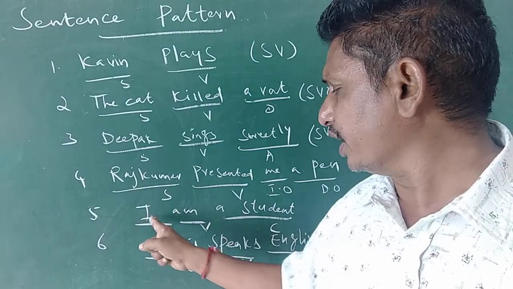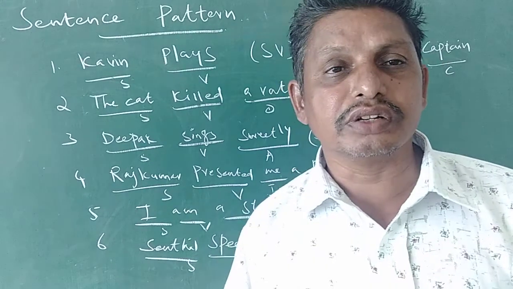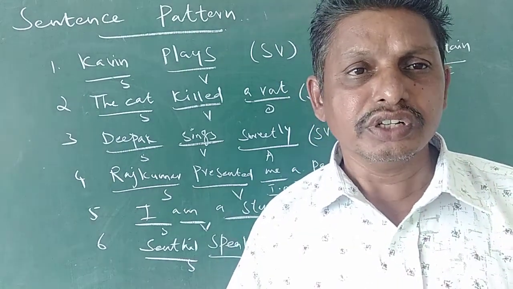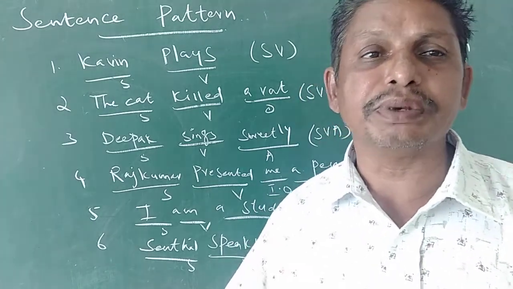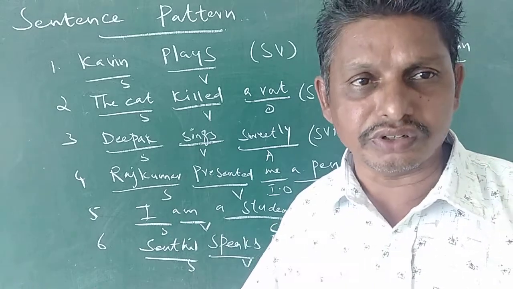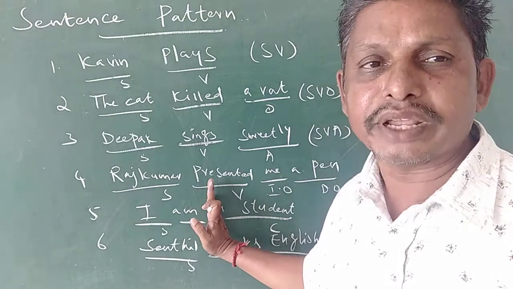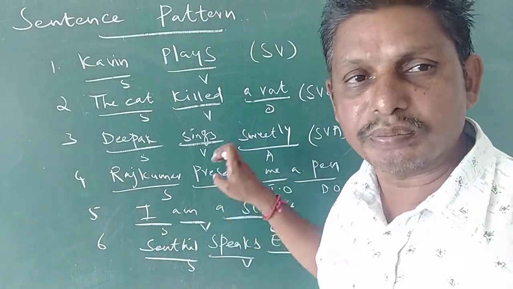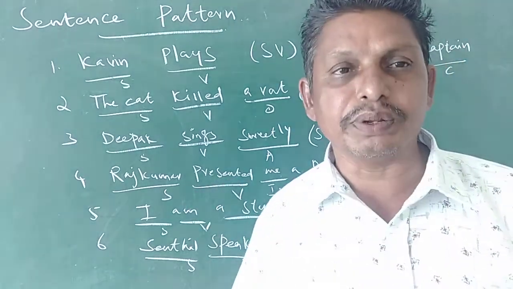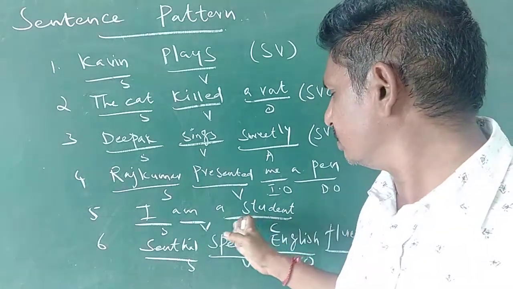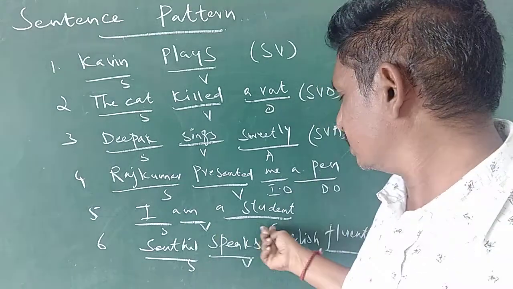So, I am a student. Here I is subject, am is verb, that is be verb or to be verb. Here student is a complement. What is the meaning of complement? Complement is a word which is used for completing a sentence. It gives you a complete meaning. The completing part is called as a complement. If we stop with this am, it does not make any sense. So something is required to complete the sentence in a meaningful way. So student is a complement. After we have used this word complement, we can have the full meaning. The sentence will give complete sense. This is called as a complement.